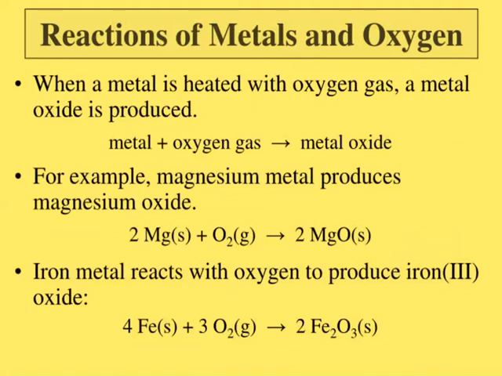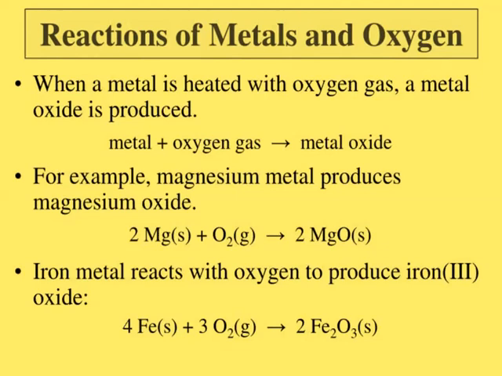When a metal is heated with oxygen gas, a metal oxide is produced. For example, magnesium metal produces magnesium oxide. Iron metal reacts with oxygen to produce iron 2 oxide as well as iron 3 oxide. This formula equation shows the reaction of iron with oxygen forming iron 3 oxide.